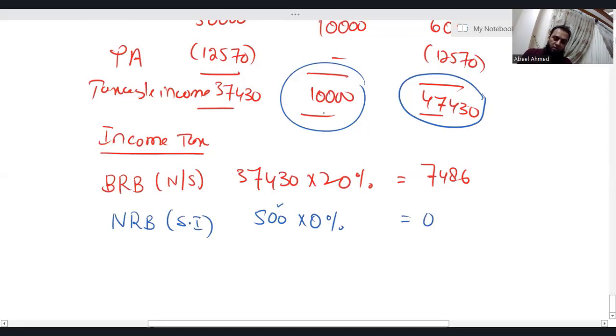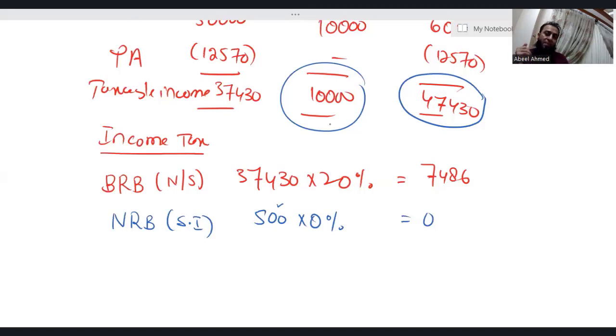The remaining saving income is 9,500. Repeat, the saving income is 10,000. Out of that, 500 we have taken in the nil rate band. So the remaining income is 9,500.